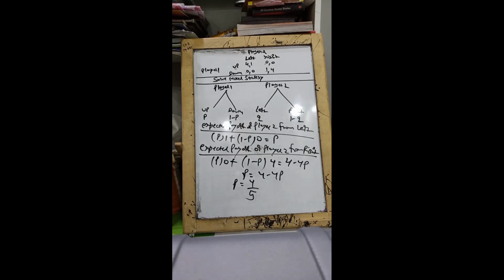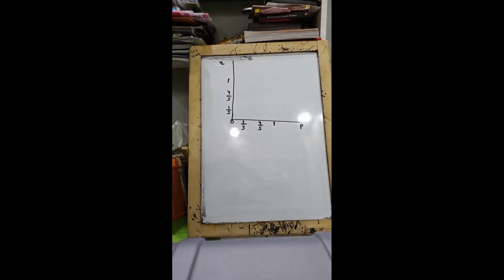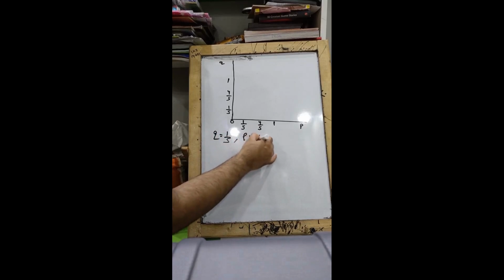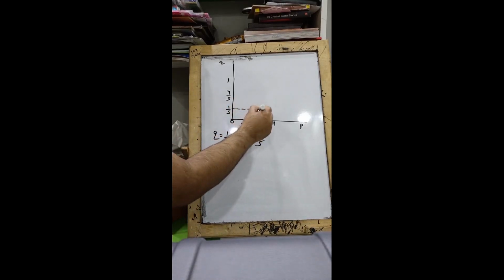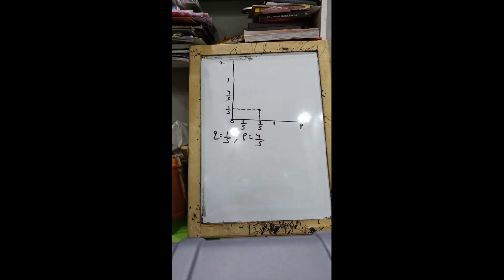Now I shall be teaching you in this particular question how to draw best response curves. Now guys, be very smart, because if you can understand this particular thing, you should be winning this mixed strategy topic. Well guys, if you remember, Q was 1 by 5 and P was 4 by 5. So this should be your Nash equilibrium which you solved in mixed strategy.